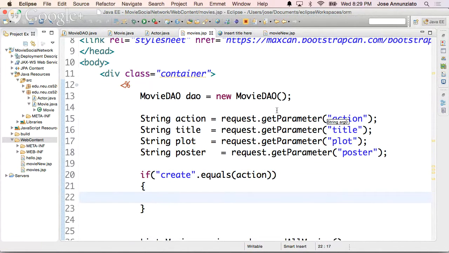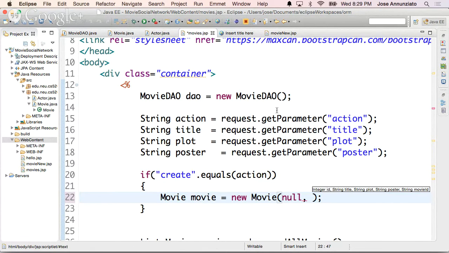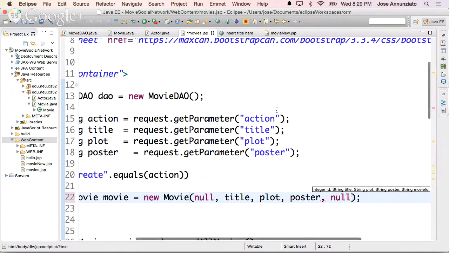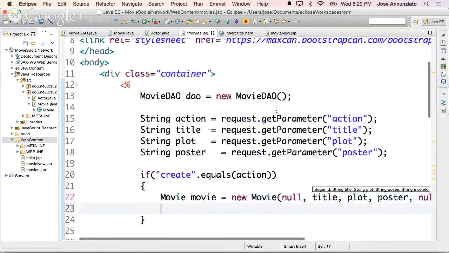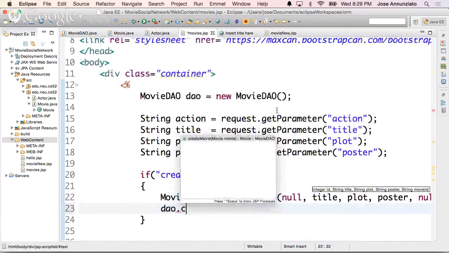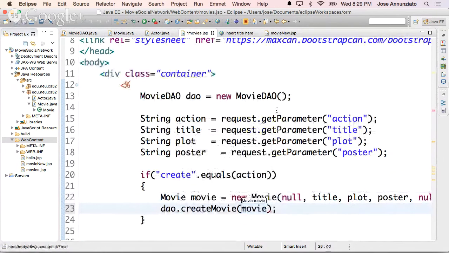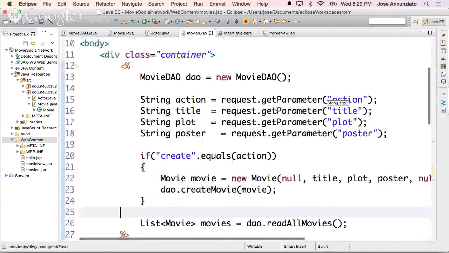Right, so this is going to create a new one. So movie, new movie is going to provide null. What else? Title, plot, poster, and movie ID, null. Okay, I'm going to say DAO.create new movie. Done, right? Let's see if that works.